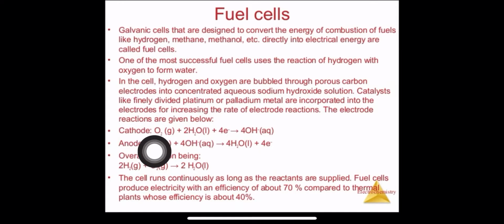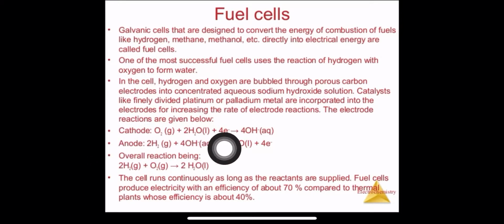At cathode, what is happening? O2 gas, as I told you that we are pouring that gas, plus 2H2O plus 4 electrons. 2H2O, obviously this is aqueous NaOH, right? So water will definitely be used. Now you will say that we have to make water and water is already inside. Yes, definitely we are going to use some amount of water initially because it is aqueous NaOH. So it is going to react with the water part of this NaOH, and it will be taking 4 electrons.